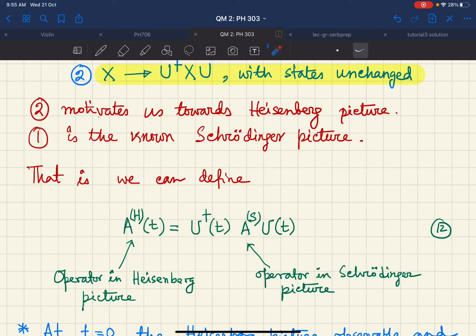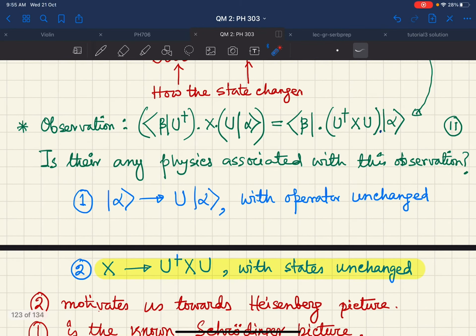Therefore, I can write this operator by definition as u dagger t A_S u t. What is A_S? A_S is the operator in the Schrodinger picture. So it's exactly the same. Here my operator remained unchanged, so it's like the Schrodinger operator. Here I am saying that my operator has changed, the states remain unchanged. So this is like the Heisenberg picture.